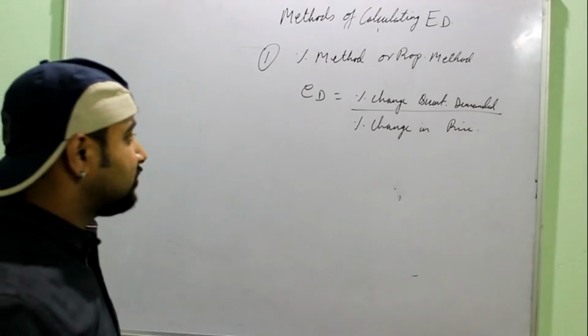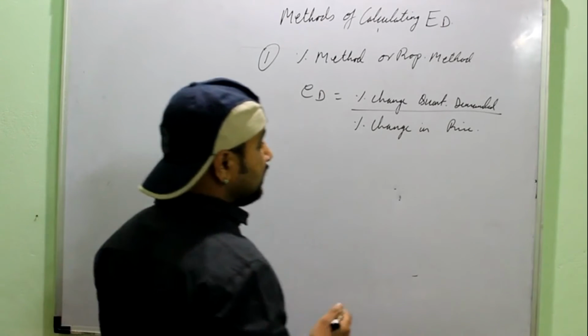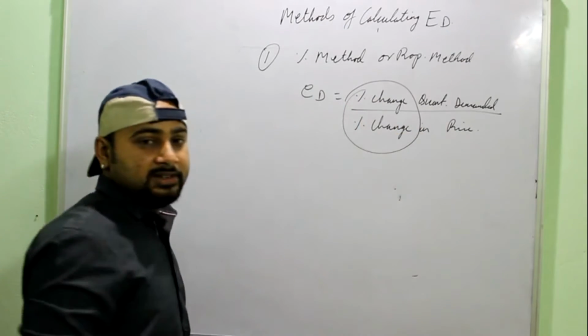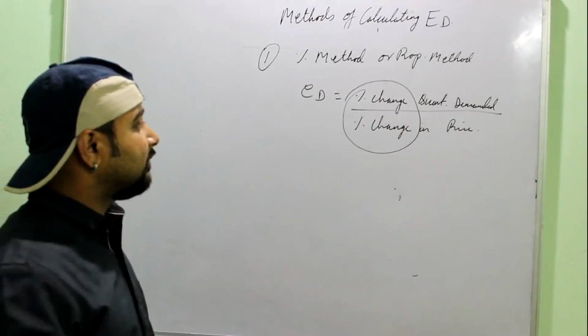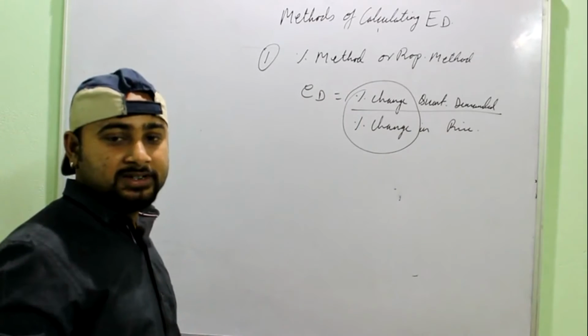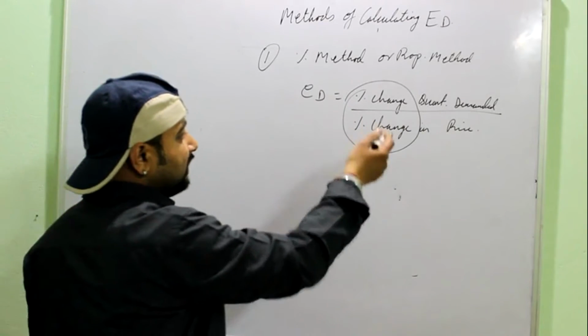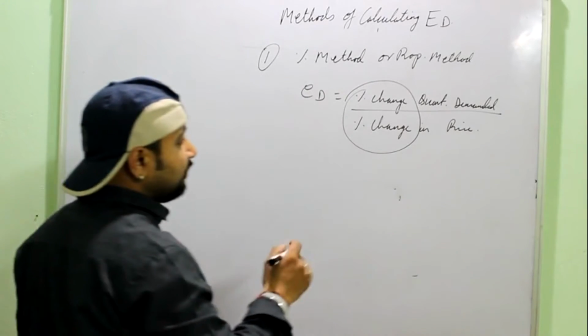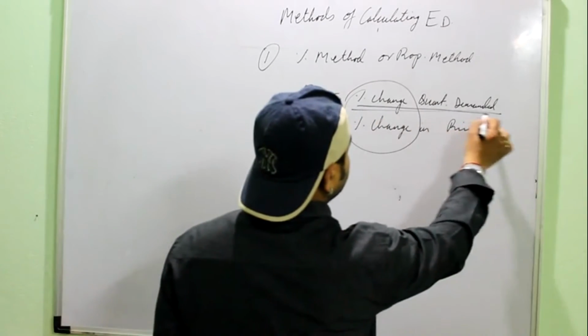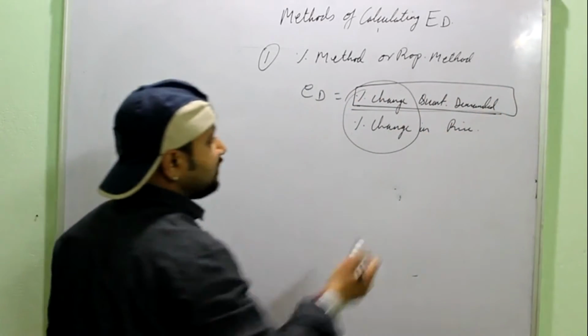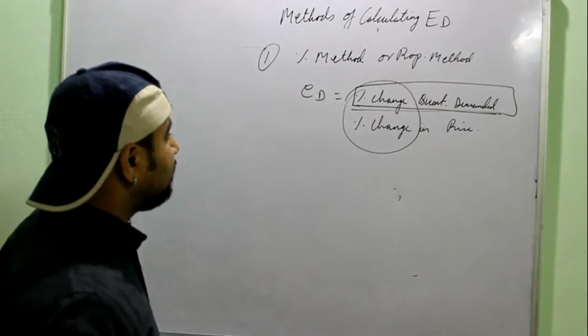how much demand is responding in terms of the changes in price, and we are using percentage to make them in equal units, right? Like I told you before also, that quantity demanded is in units and price is in rupees. So to make the common unit, we convert them into percentage. Now we have to understand what this means: the percentage change in quantity demanded and percentage change in price.